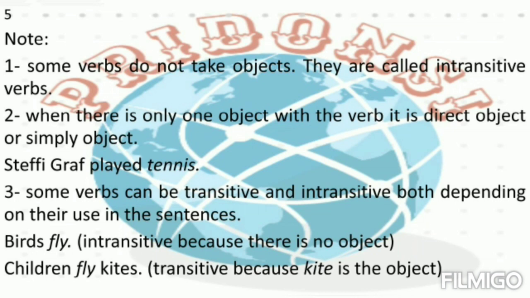Some verbs can be transitive and intransitive, both depending on their use in the sentences. For example, birds fly. Fly is intransitive because there is no object in this sentence. Children fly kites. Here, fly is transitive because kite is the object.